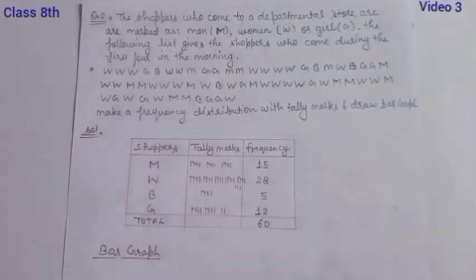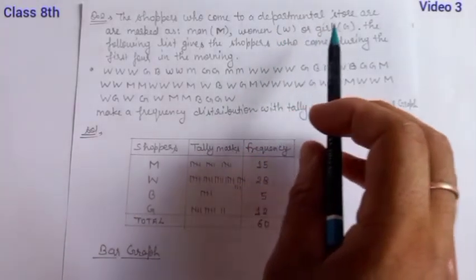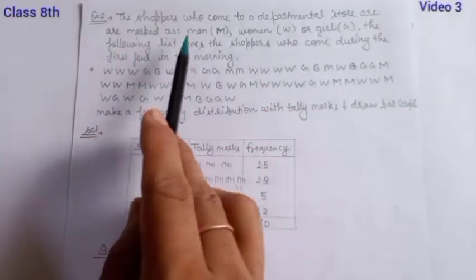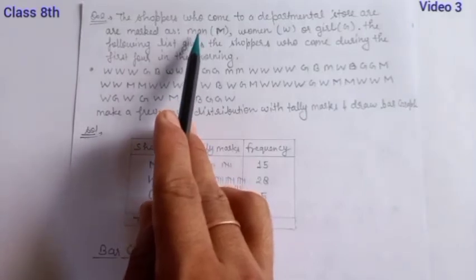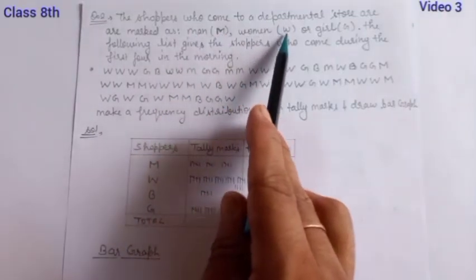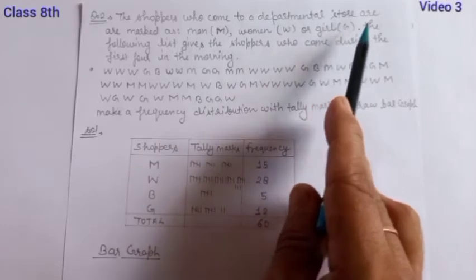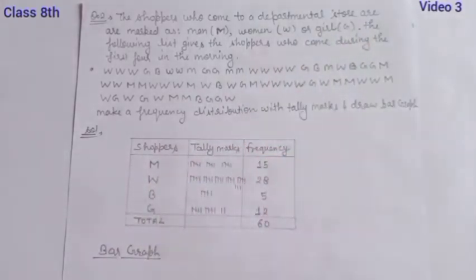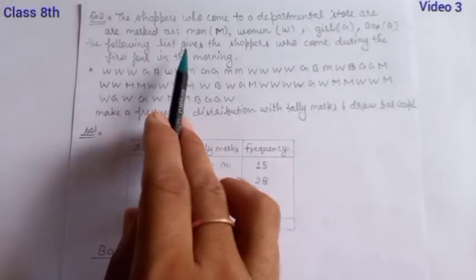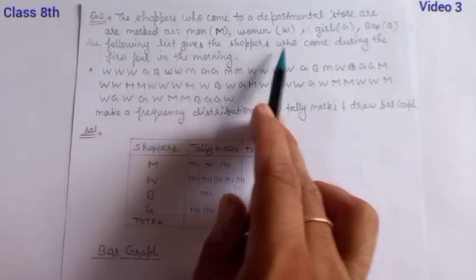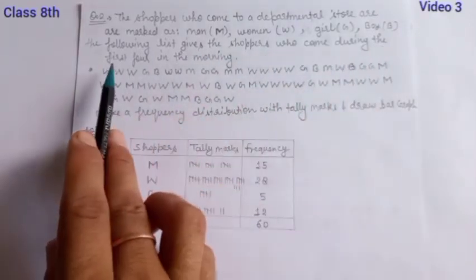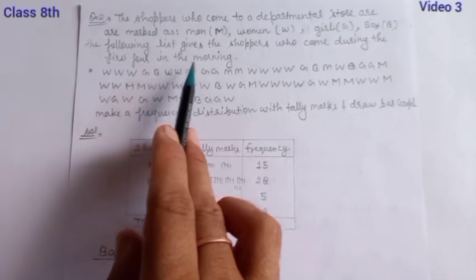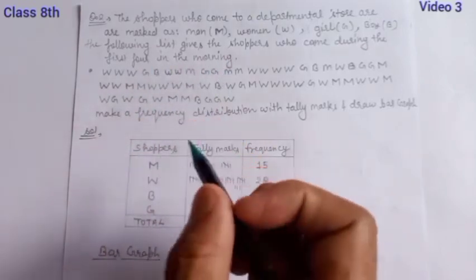So here is question number 2. The shoppers who come to a departmental store are marked as follows. If a man comes, M for men, then W for women, G for girl, and B for boy. The following list gives the shoppers who come during the first 4 hours in the morning.